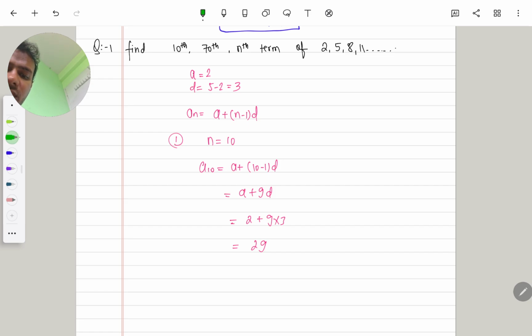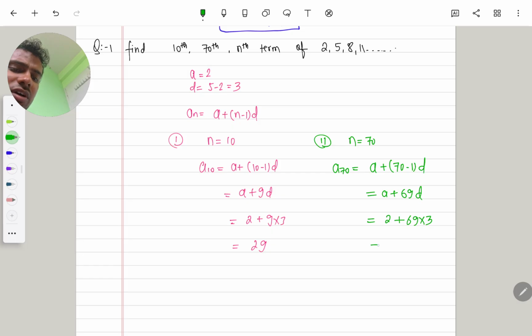Now, the second part, for the 70th term, you have to put n equal to 70. A70 is A plus 70 minus 1 into D, that means A plus 69D. Put the values of A and D. The value of A is 2, plus 69 into 3. 69 threes are 207, plus 2, the value becomes 209. This is the 70th term of the series.